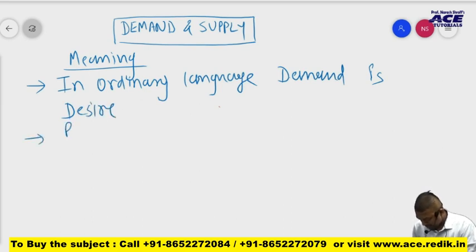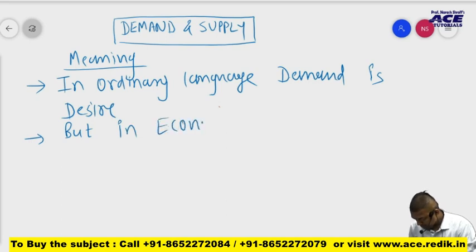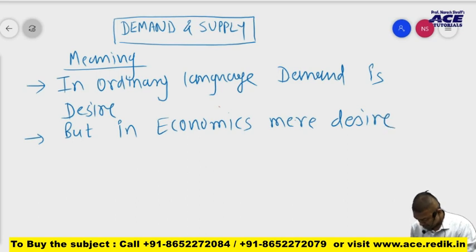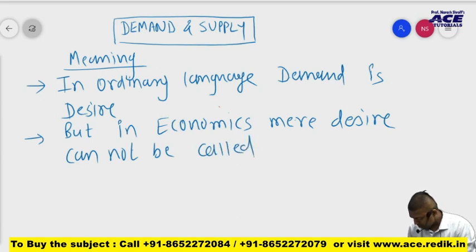But in economics, mere desire cannot be called demand.